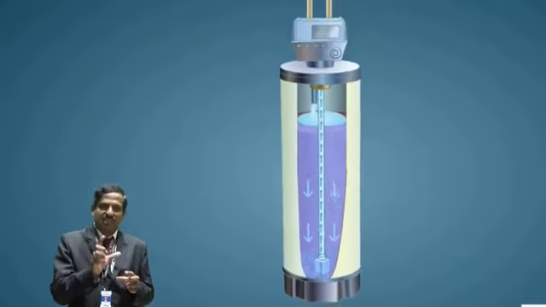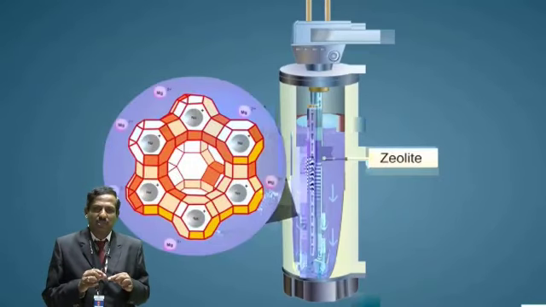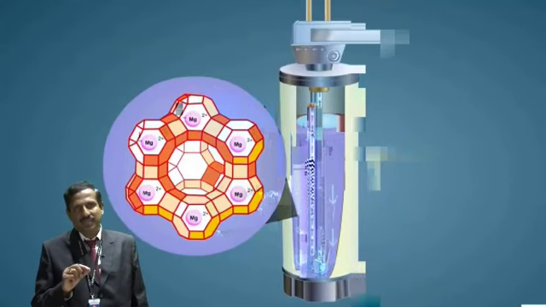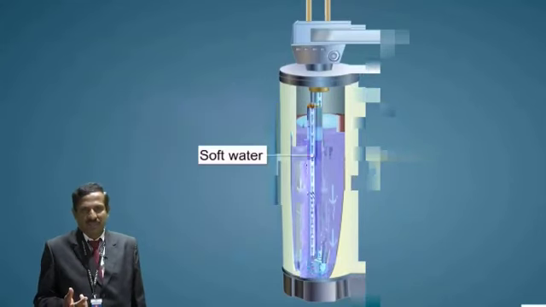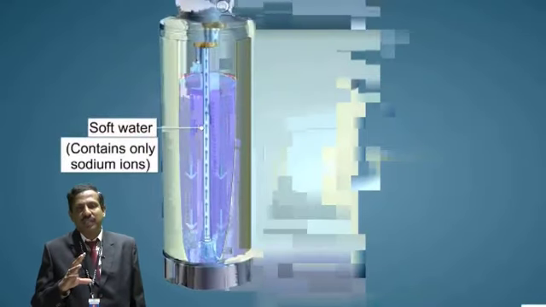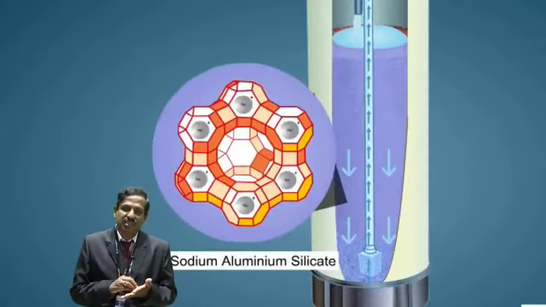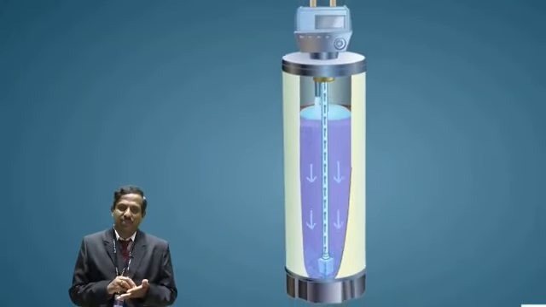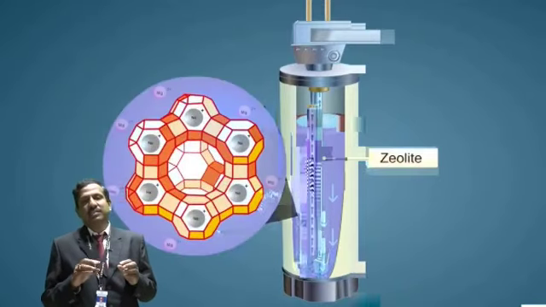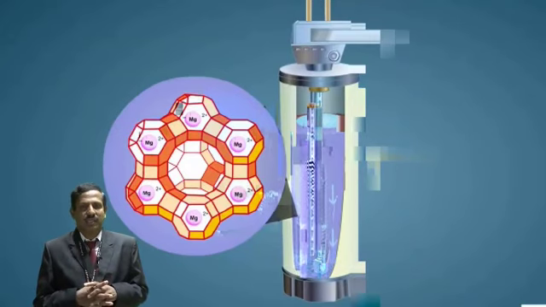So what actually happens in that zeolite bed? You pour the hard water over the zeolite bed, so sodium ion exchanges with the positive ions present in the hard water and you get the sodium salt, and whatever water you get from the bottom is fully free of the positive ions, but it does not take care of the negative ions that are present in the water. So this is the main drawback of zeolite, that it does not take care of the negatively charged ions, and it gives water of only 10 to 15 ppm purity, and it is used for laundry purposes.